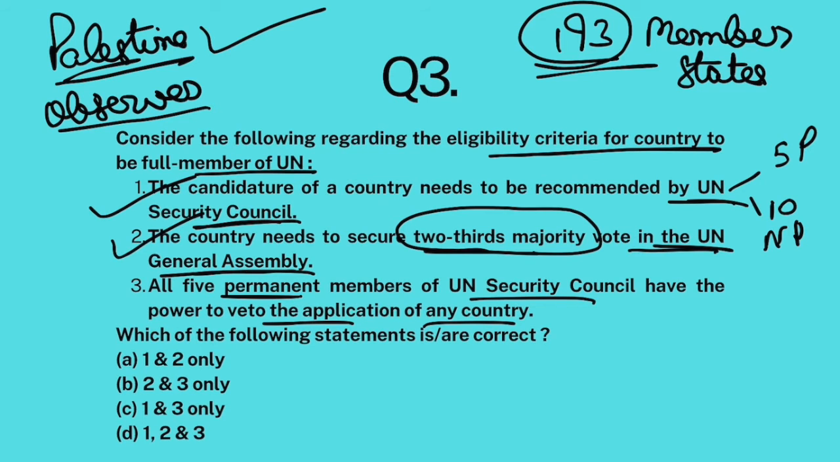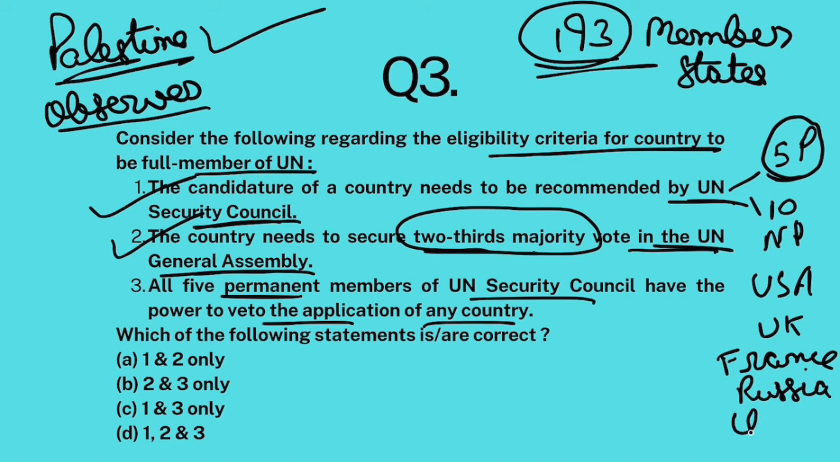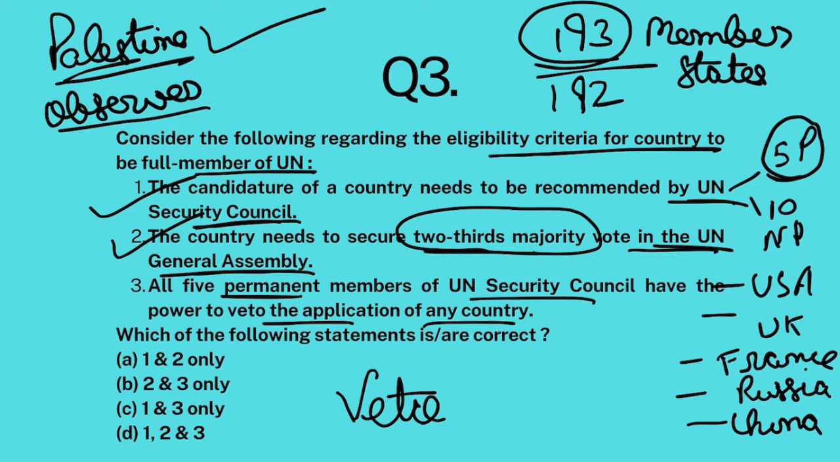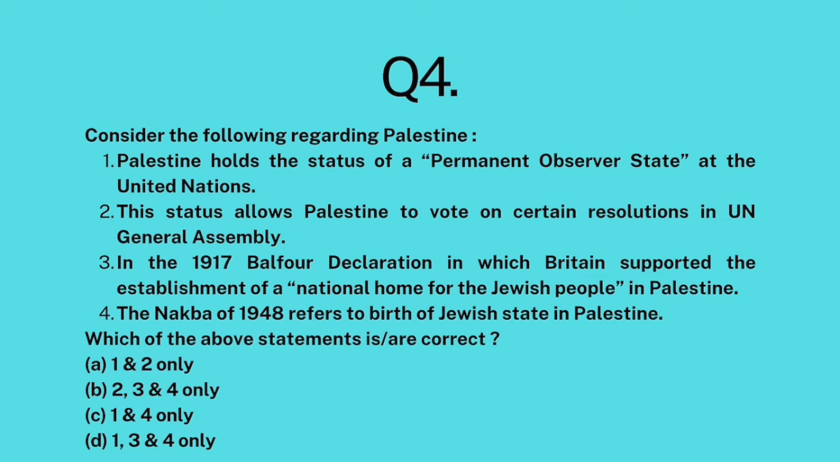Okay? And the catch is, any one of these 5 permanent members, which includes USA, UK, France, Russia, and China, any one of them can veto or refuse the application. So even if 192 members agree, any one of them can basically veto and refuse this application, and that particular country won't get statehood or full membership status, right? So third statement is also correct. The answer is D.